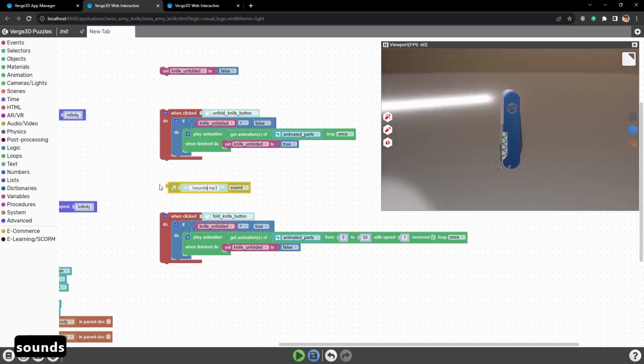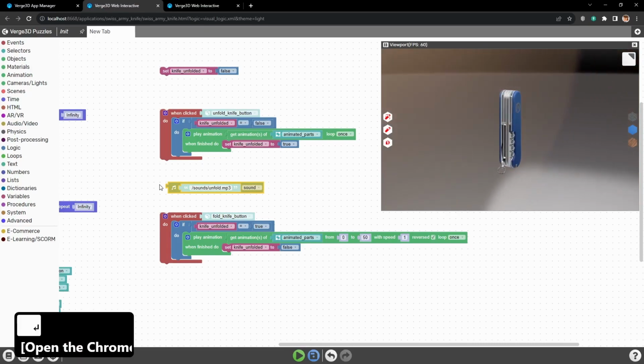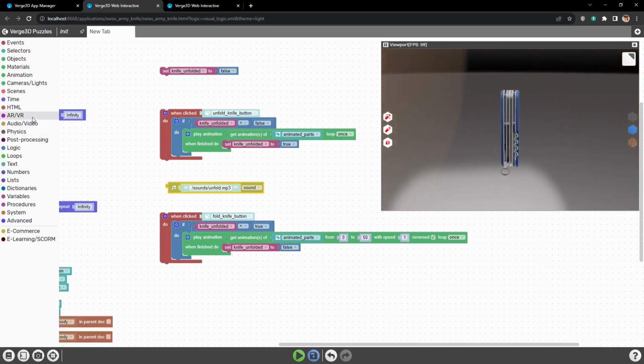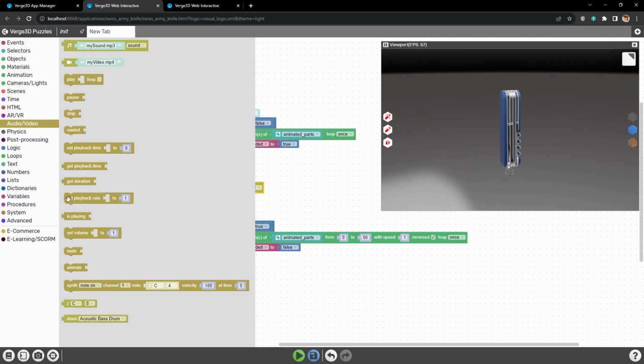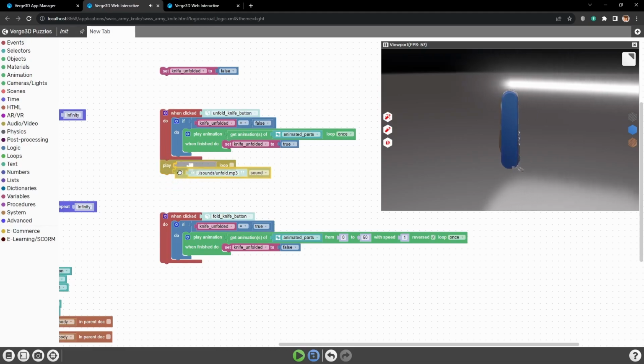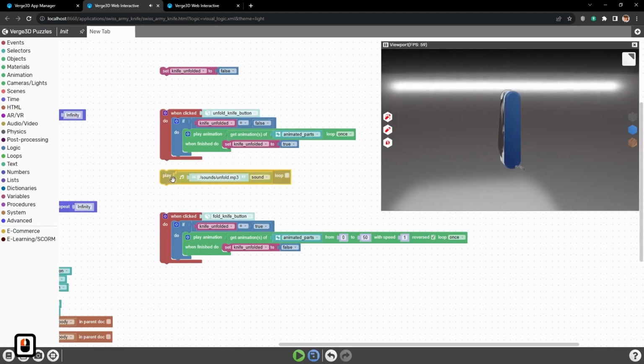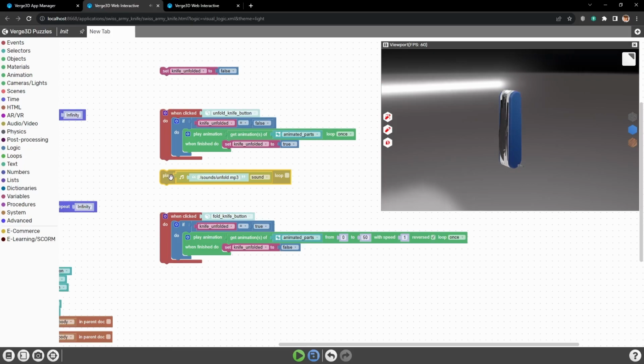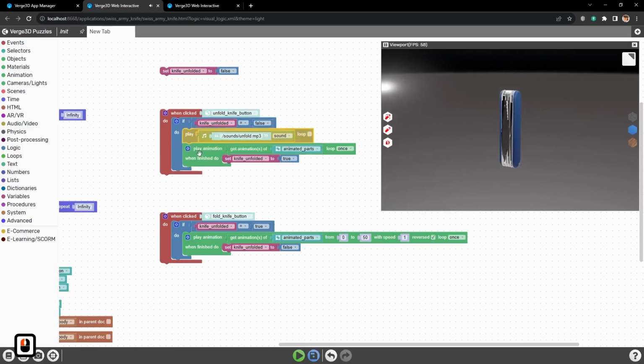It is in the Sounds folder and is called unfold.mp3. Also, here we will need the play puzzle. Let's plug our sound puzzle into it. And now we need to place it with play animation sound.